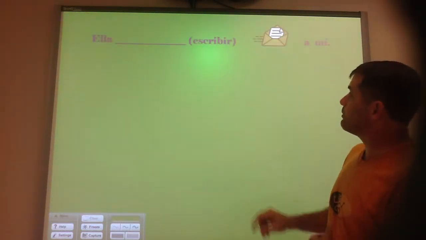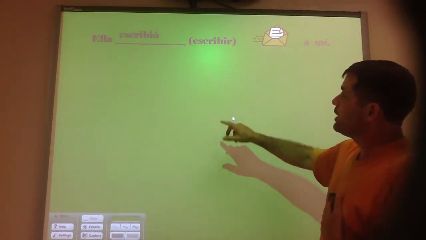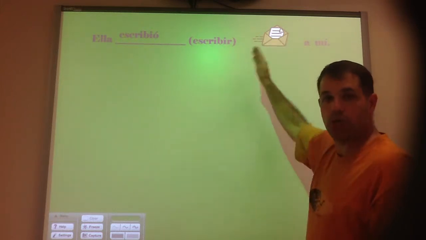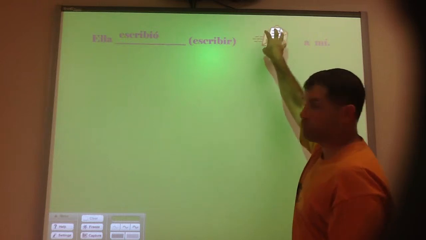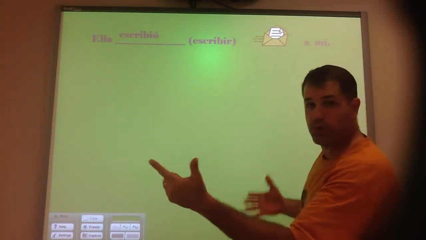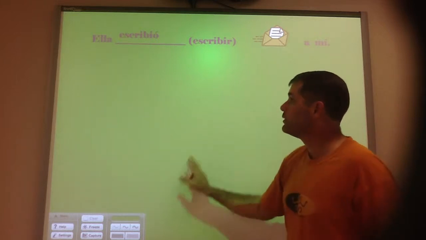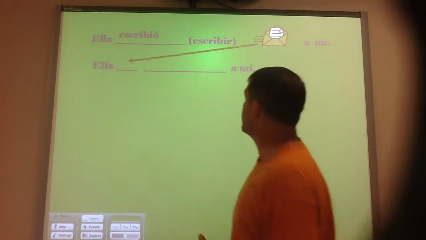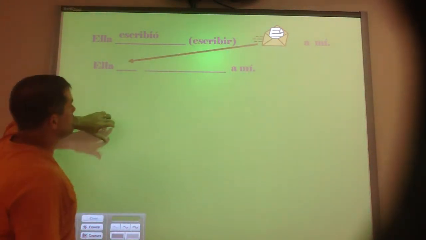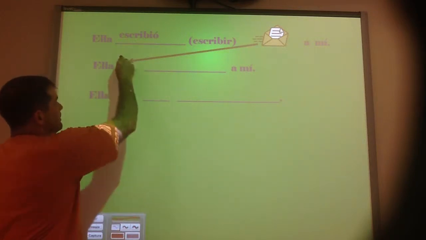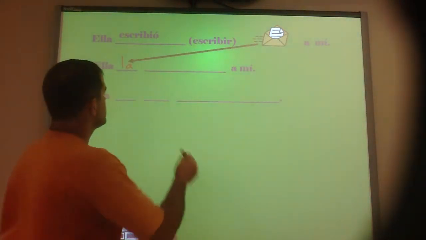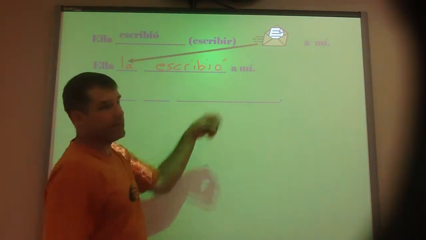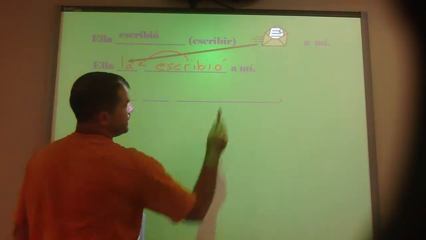A couple more examples. Ella escribió la carta a mí. She wrote it to me. So what did she write? She wrote a letter. That's the direct object. She wrote it to whom? To me. I'm the indirect object. So if the it refers to the letter, then I want to have it be la because it's la carta. So ella la escribió a mí. She wrote it to me.